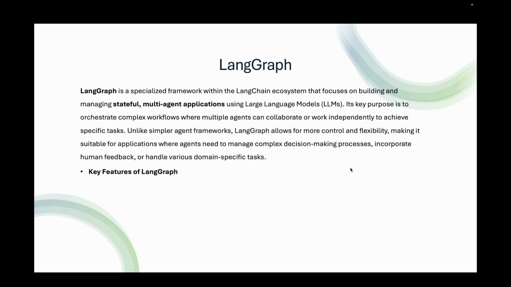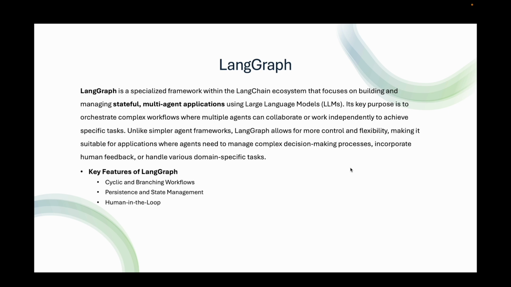Some of the key features of LangGraph include cyclic and branching workflows. LangGraph supports loops and conditional paths, allowing agents to revisit previous states or adjust their behavior based on new data, making it ideal for complex problem solving or continuous tasks. Persistence and state management. It automatically saves the state of the agent's work, enabling features like error recovery, resuming tasks, and even time travel where you can edit past actions.